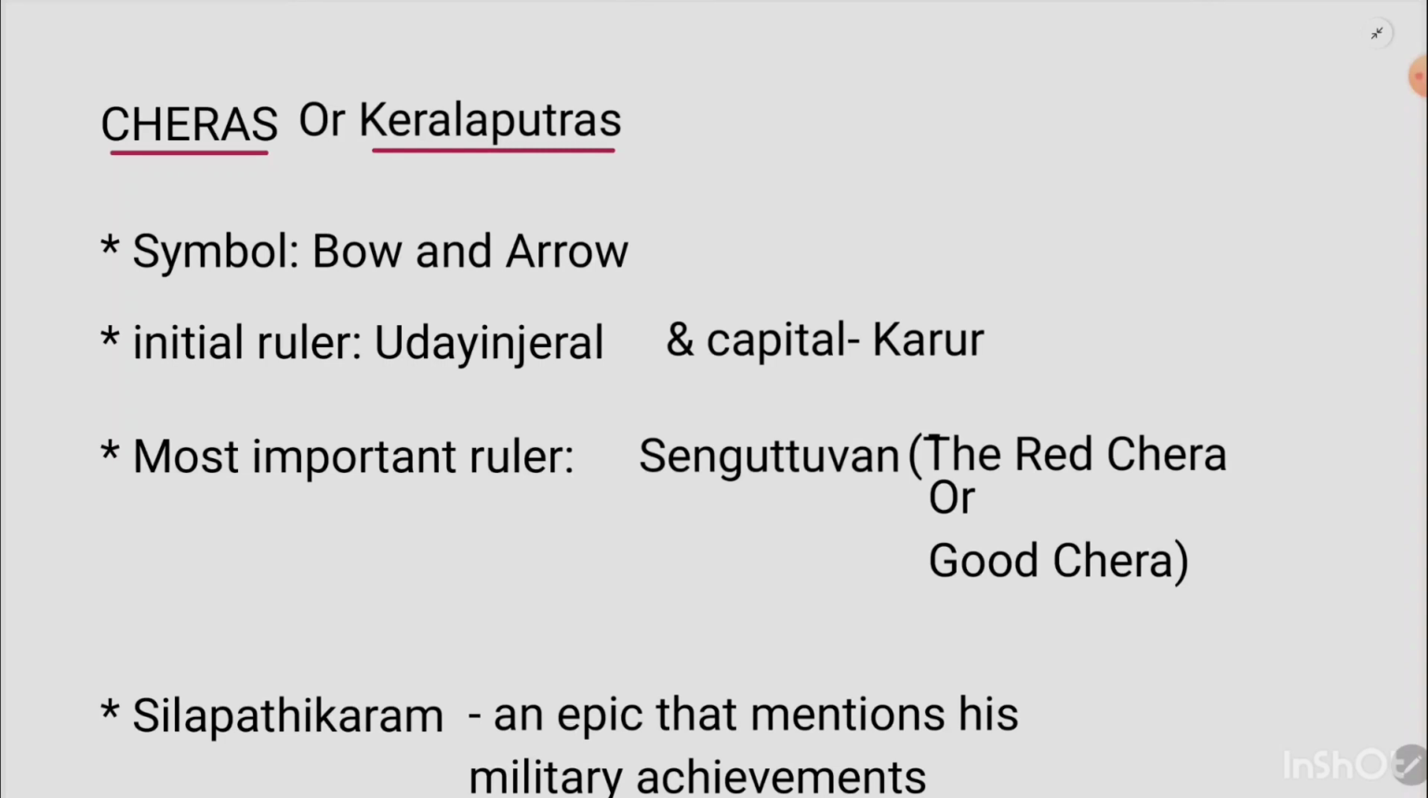There was this rule called hereditary or monarchical rule, which means that there were separate kingdoms and they had their separate emblems. Through those emblems anyone could easily recognize to which kingdom a person belonged, whether to Chiras, Cholas, or Pandyas. So what was the symbol or emblem of Chiras? It was bow and arrow.